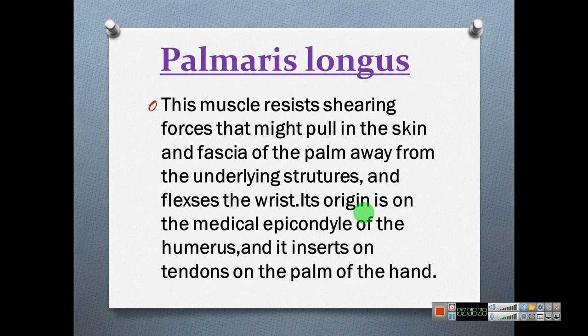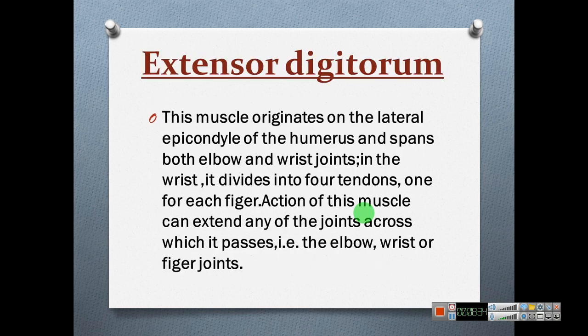Palmaris longus, this muscle resists shearing forces that might pull the skin and fascia of the palm away from the underlying structures, and flexes the wrist. It helps to flex the wrist. Its origin is on the medial epicondyle of the humerus and it is inserted on tendons on the palm of the hand.